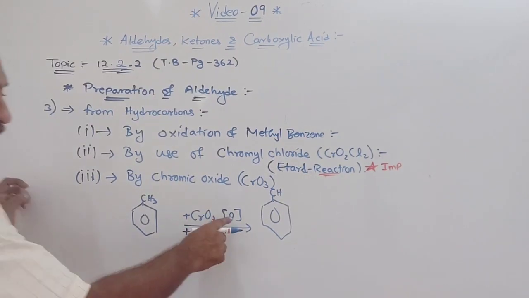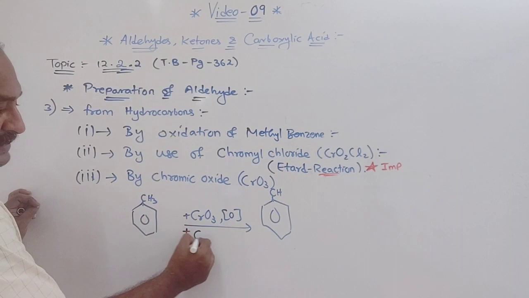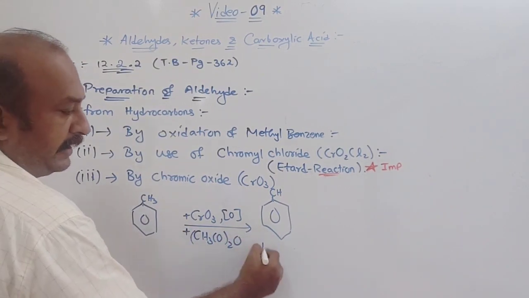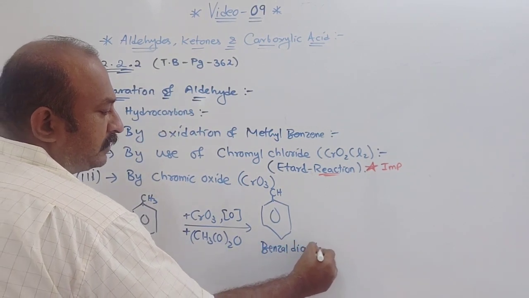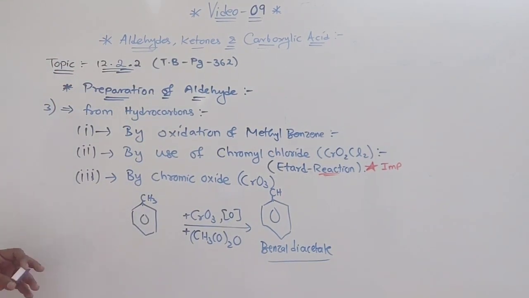Chromic oxide is used as an oxidizing agent in the presence of acetic anhydride, that is (CH3CO)2O, and you will get benzyl diacetate. In your book it is given as benzylidene diacetate.